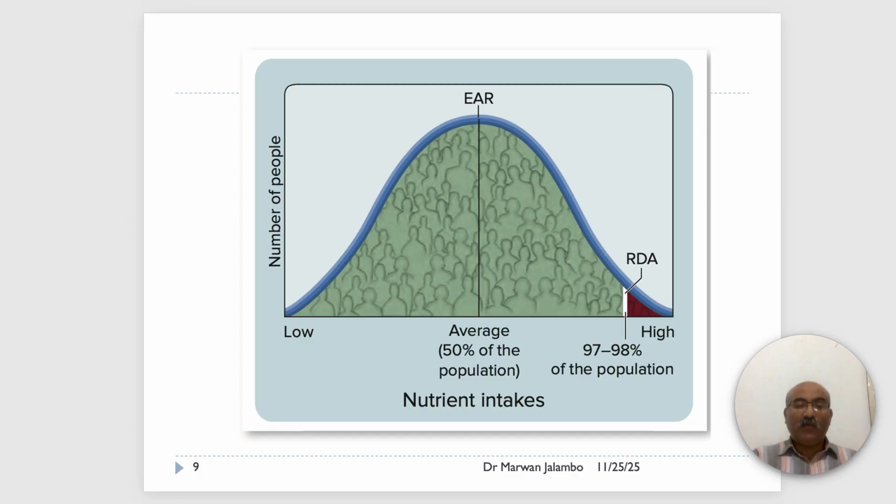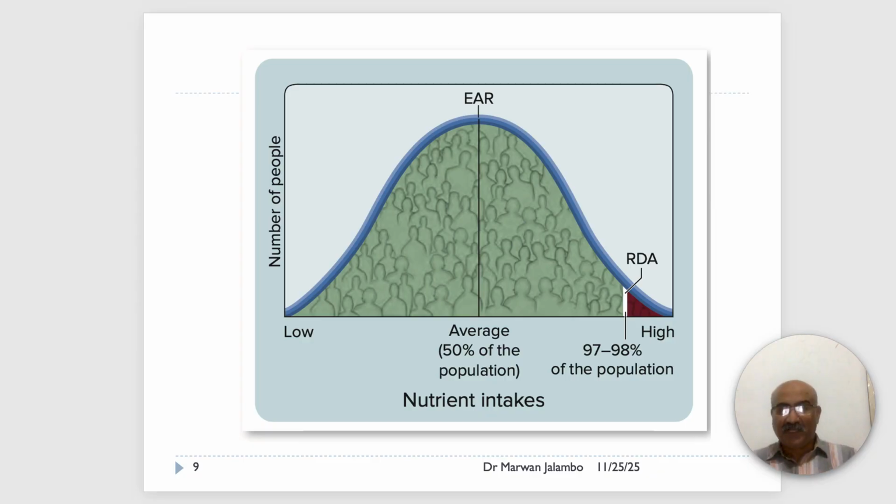But what happens when there isn't enough scientific evidence to even set an EAR? We can't just guess. In that case, scientists set an AI, adequate intake.